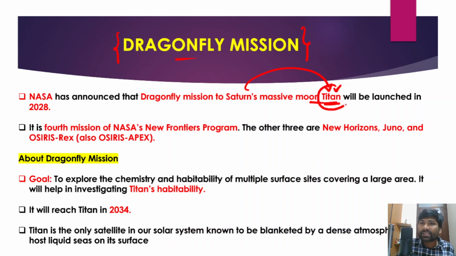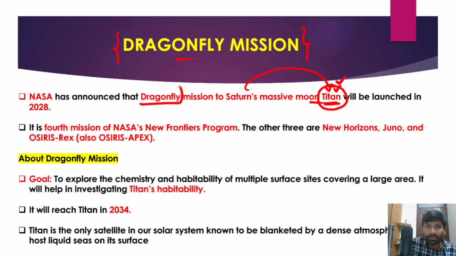Now, why scientists have been showing a lot of interest in Saturn's moon Titan is because there may be a possibility of life on Titan. There may be conditions suitable for life on Saturn's moon Titan, and because of that reason scientists have been showing a lot of interest in it. So recently, NASA has announced the Dragonfly mission.